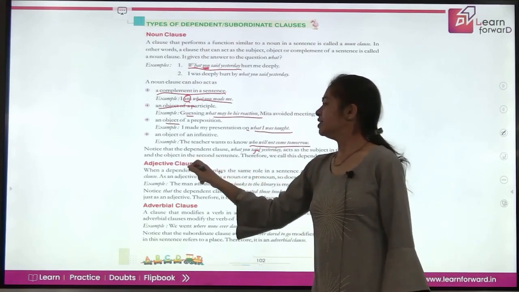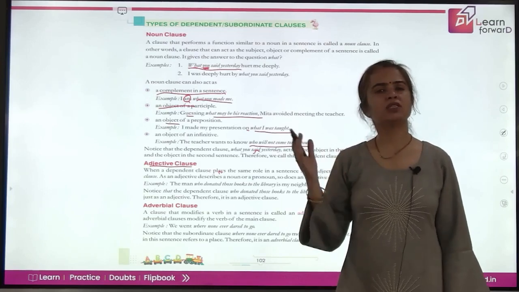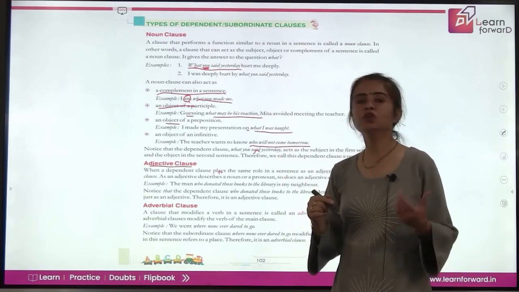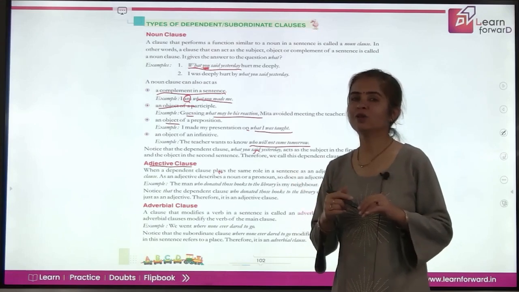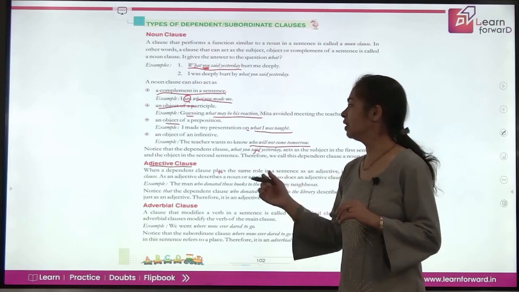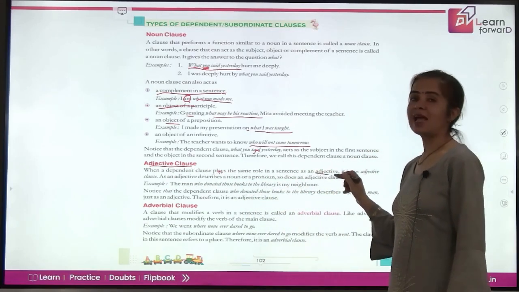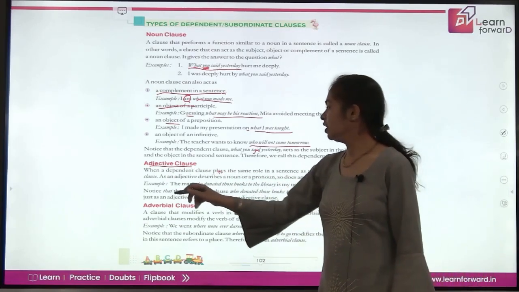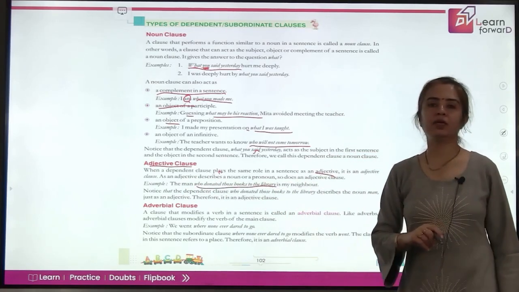Next is adjective clause. As the name suggests, that means the clause that plays the role of an adjective. So what is the function of adjectives? They tell you more about nouns or pronouns. So this clause will also qualify a noun in the sentence. It is a dependent clause that plays the same role as an adjective. Like if you have the man who donated those books to the library.